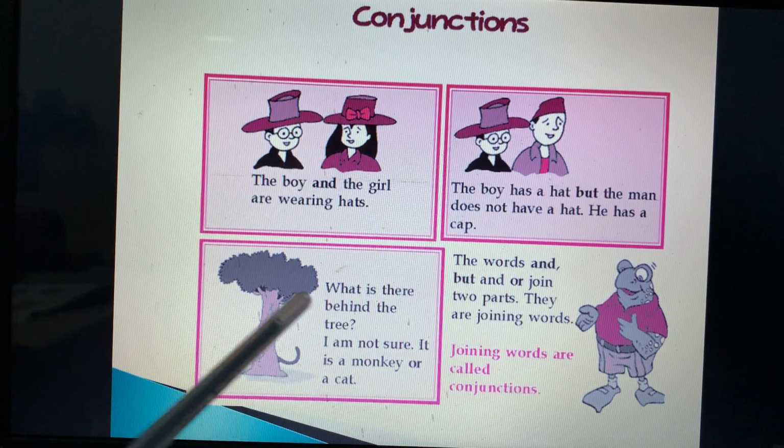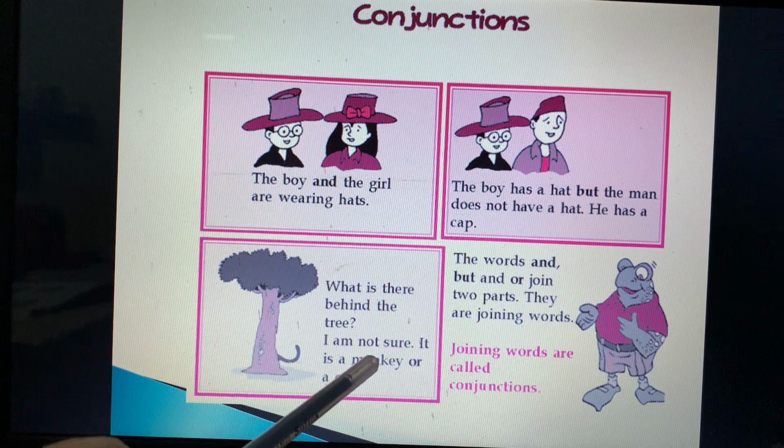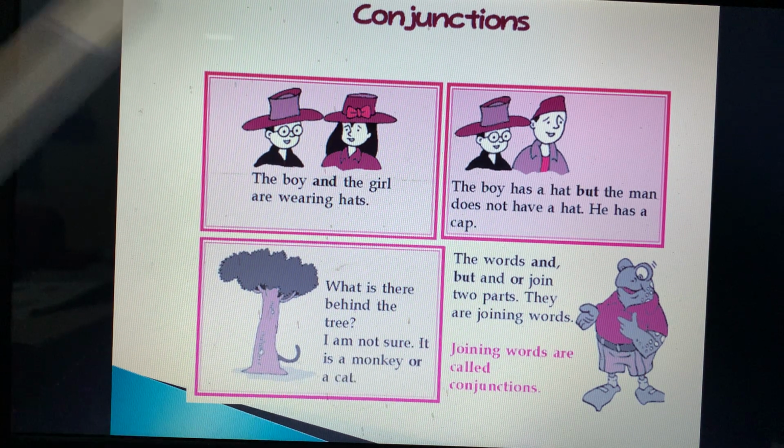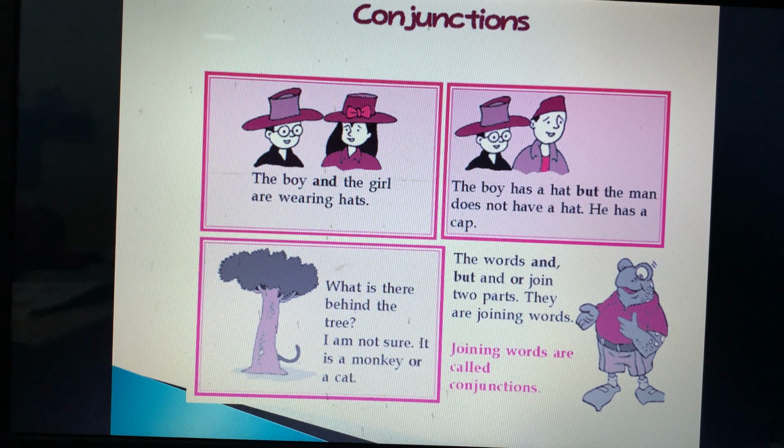What is there behind the tree? I am not sure it is monkey or cat. Now there is one more conjunction, that is or. Or means when there is a choice. You need to select from two things. When you have a choice, then we use the conjunction or. Like, I am not sure it is monkey or cat. मुझे श्योरिटी नहीं है क्या वो monkey है या cat है. Fine, there are two things and we need to choose one thing out of it.